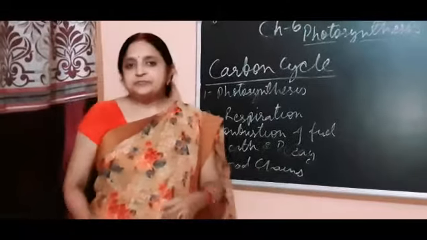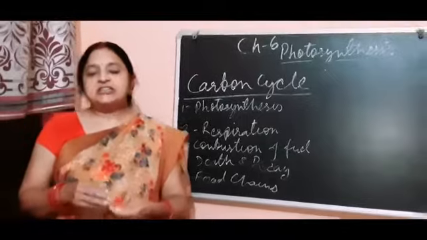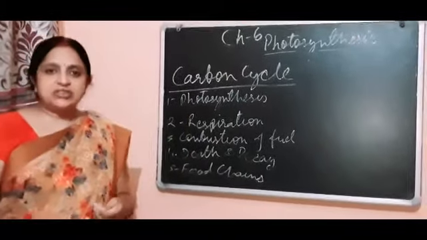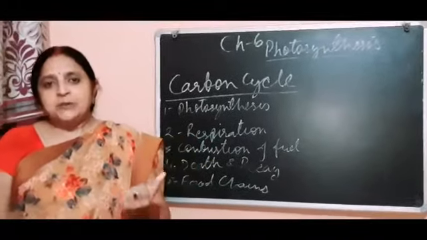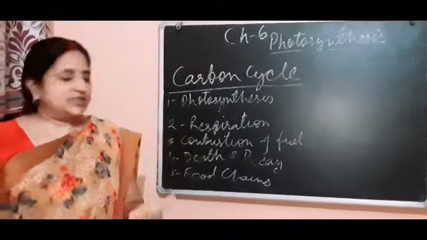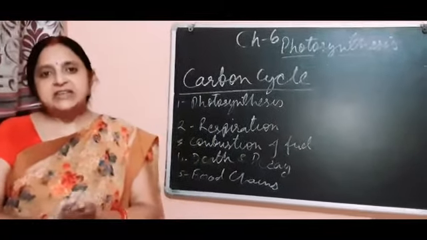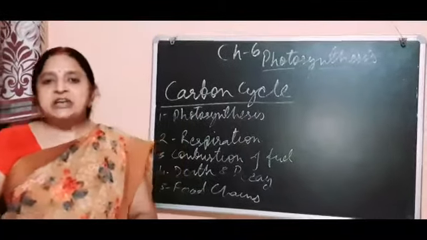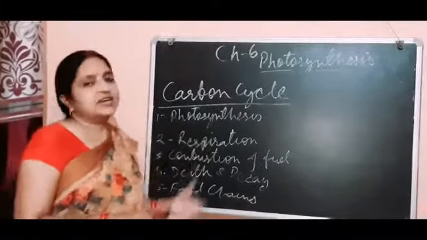And the food chain also regulates carbon dioxide by exhaling CO2 into the atmosphere, and the producer, the plant, by absorbing CO2 from the atmosphere. In this way, it also regulates the carbon cycle in the atmosphere. These are some processes which regulate the carbon cycle in the atmosphere.